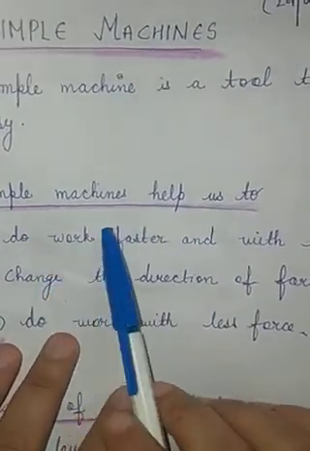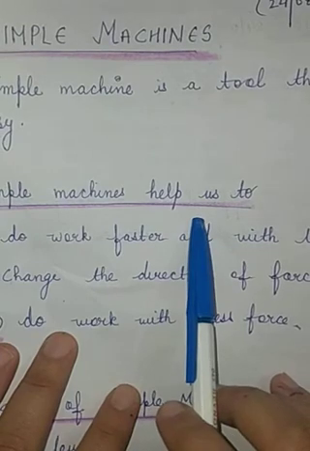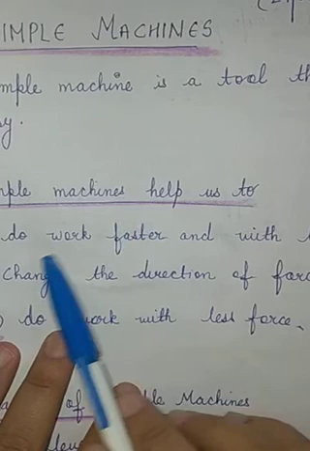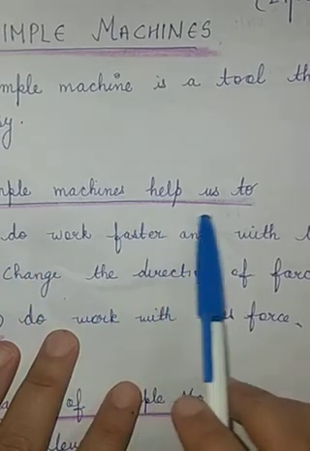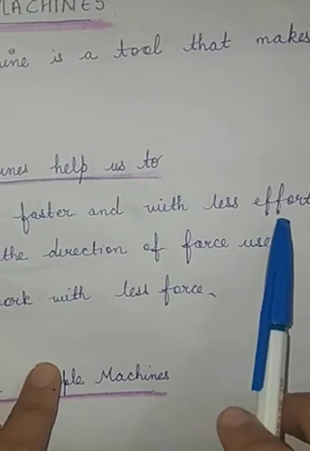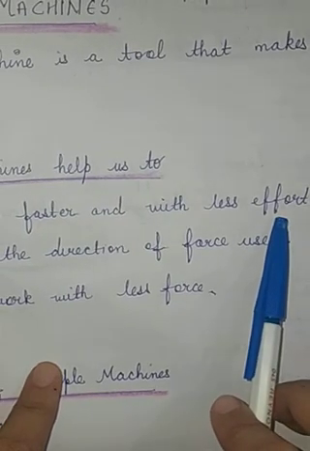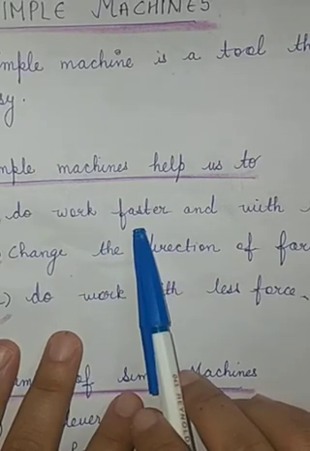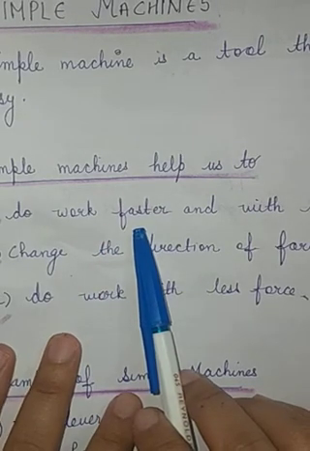So in which way are simple machines helpful to us? They help us to do work faster and with less effort. Means by applying less power and effort we can do work faster with the help of simple machines.